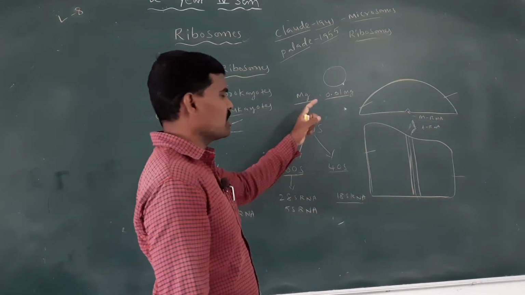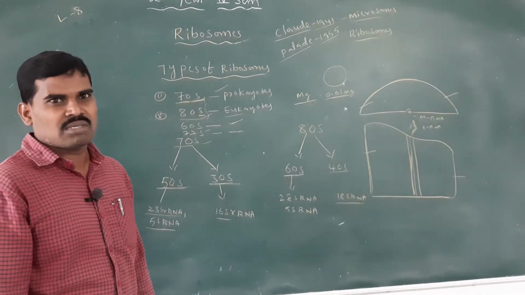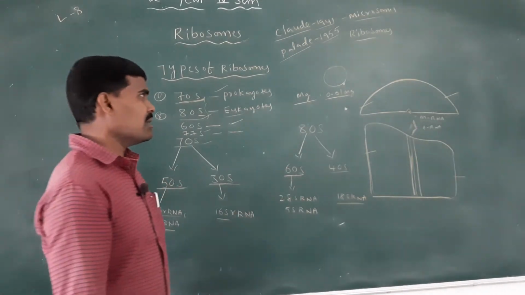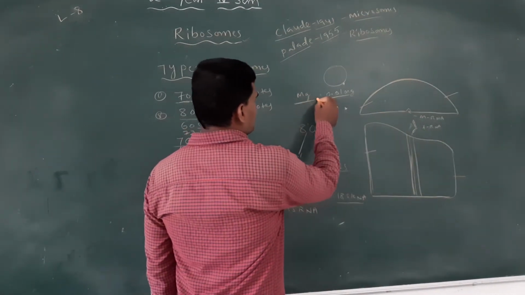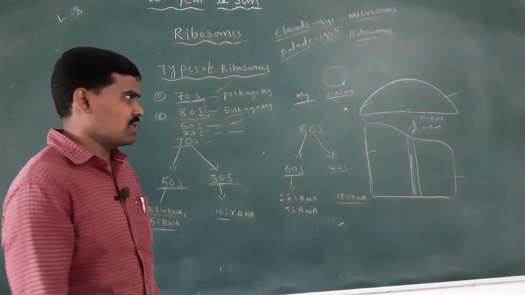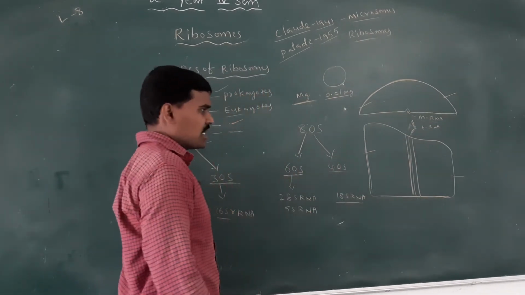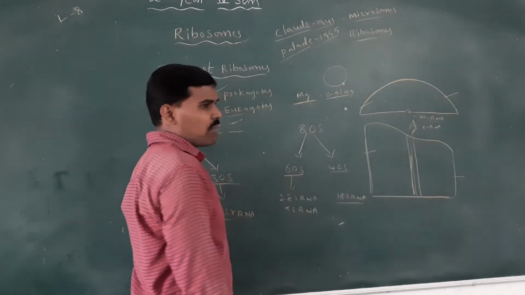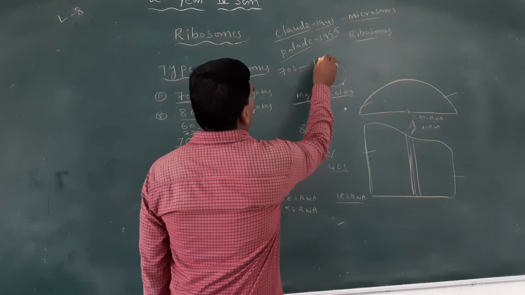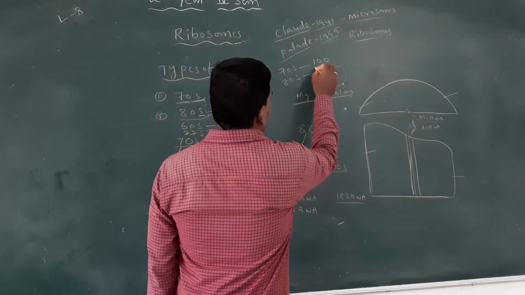At low concentrations of magnesium ions, the two subunits separate, but at higher concentrations of magnesium ions, they are closely associated together in the dimer. So this is dimer formation.